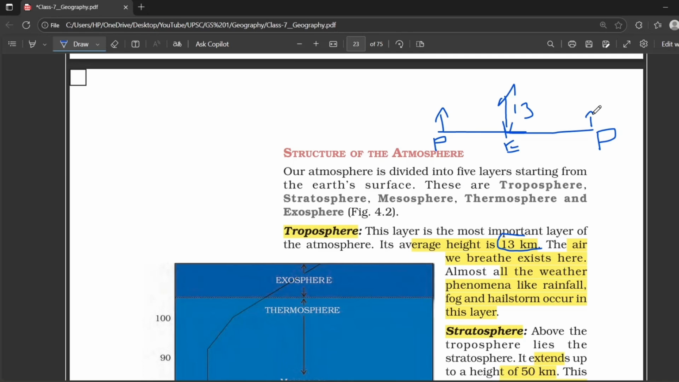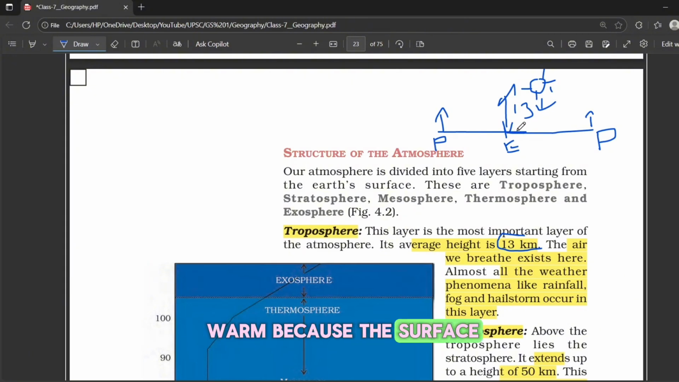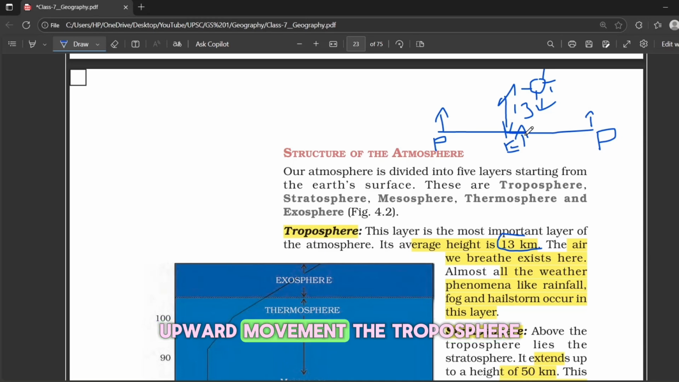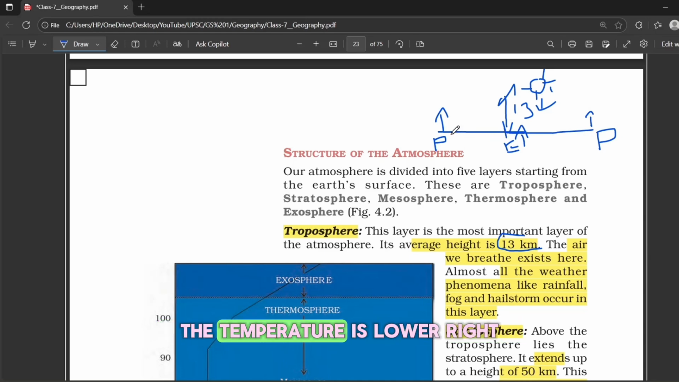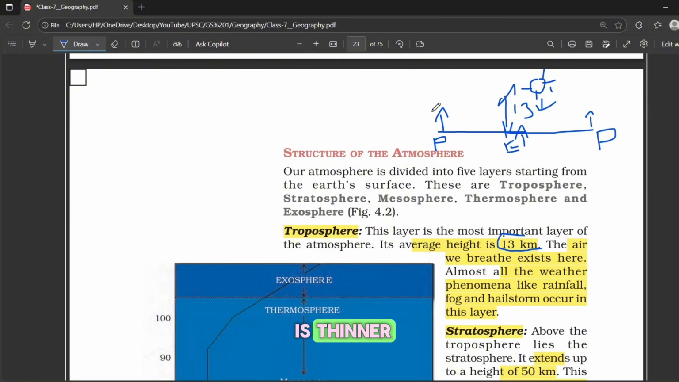But why? At the equator, the sun's insolation is very high, right? So the air becomes warm. In this region, the air becomes warm because the surface is heated. When the air becomes warm, it rises. This movement we call convection. Because of the strong upward movement, the troposphere is thicker near the equator. And at the poles, the temperature is lower, right? So the air does not rise much. That's why the troposphere is thinner here.